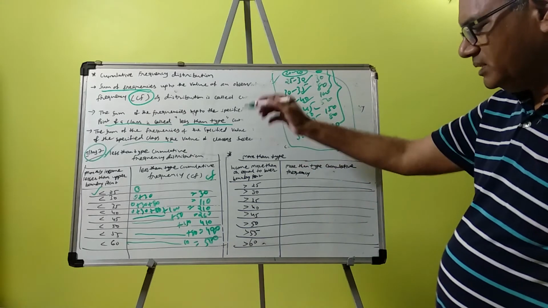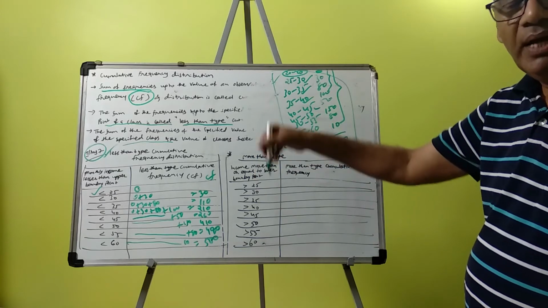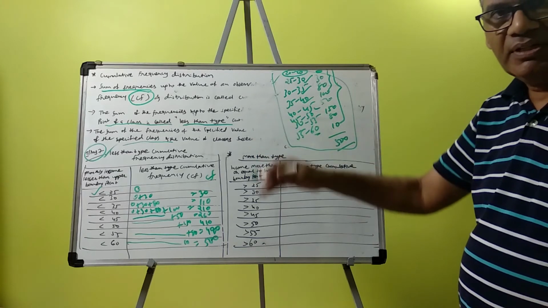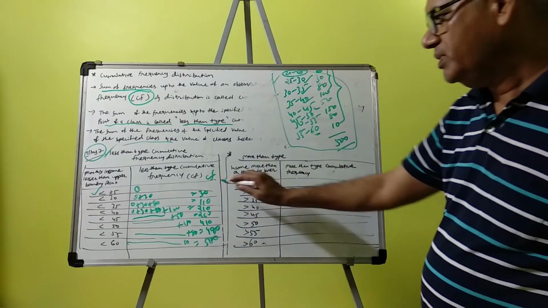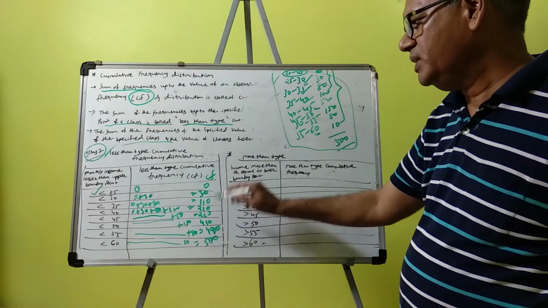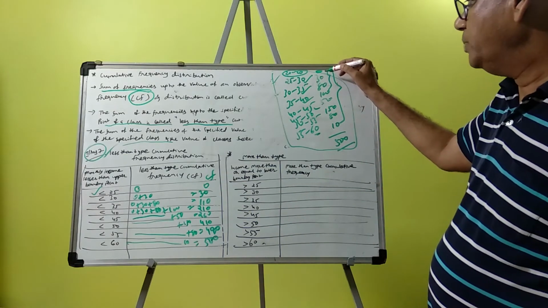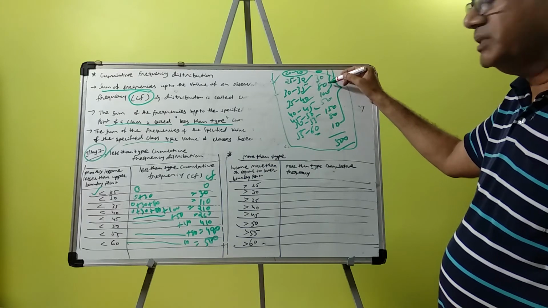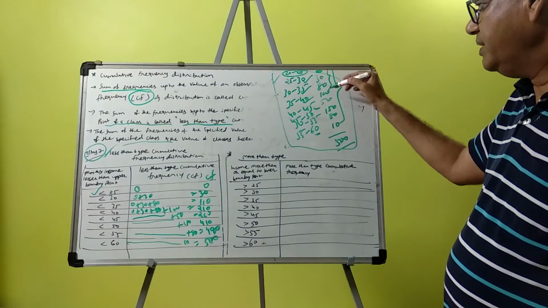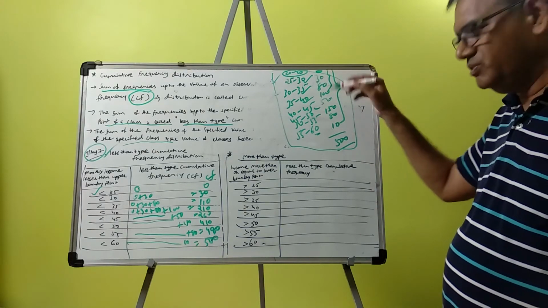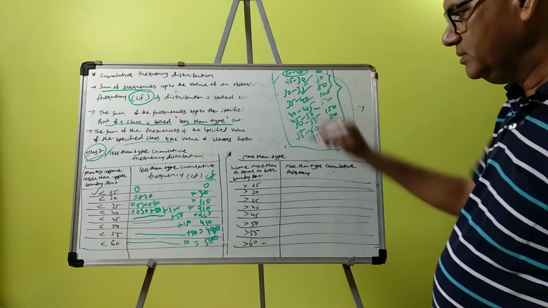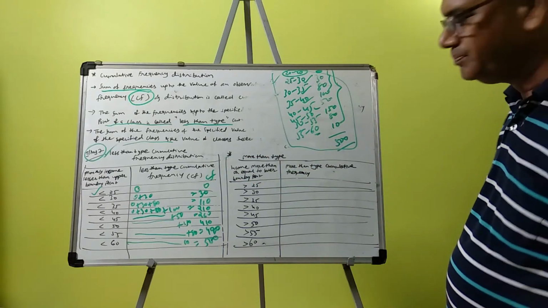So in the frequency column we are adding each class frequency one by one. First is 0, then 0 plus 30, then 30 plus 80, then 110 plus 100, and in this way we are getting the less than type.